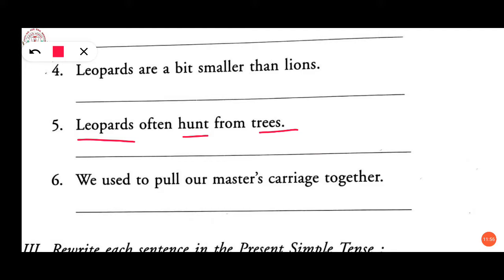Now the sixth one: we used to pull our master's carriage together. We is plural, our and together. How will we change this? I used to pull, we will change to I. So I used to pull, in place of our, what will we write? My. I used to pull my master's carriage alone. Okay, together will change to alone.